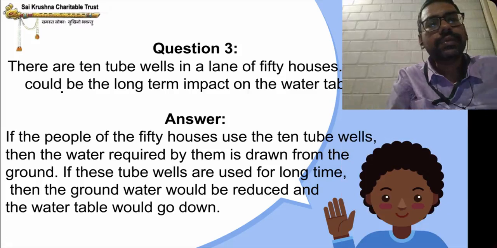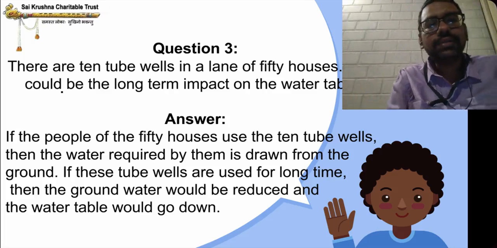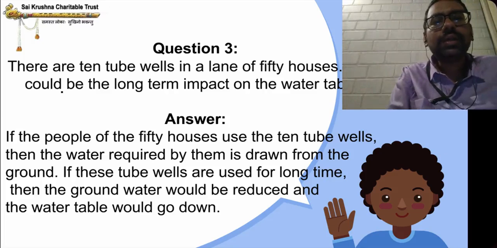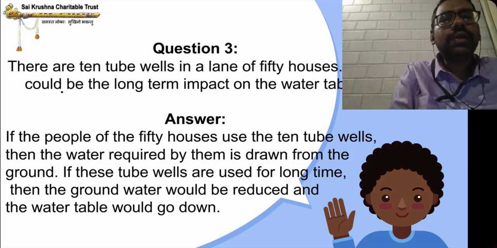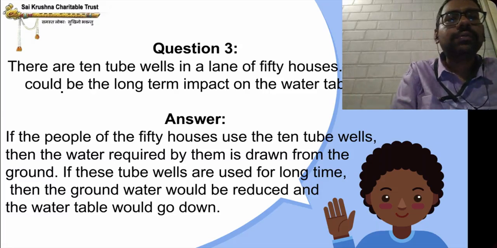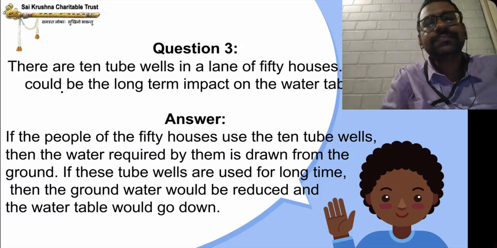Okay. Answer. If the people of the 50 houses use 10 tube wells, the water required for them is drawn from the ground. So, if these tube wells are used for a long time, groundwater would be reduced and the water table will go down. Water is drawn from the ground continuously. What happens? Groundwater will be reduced and the water table will go down.